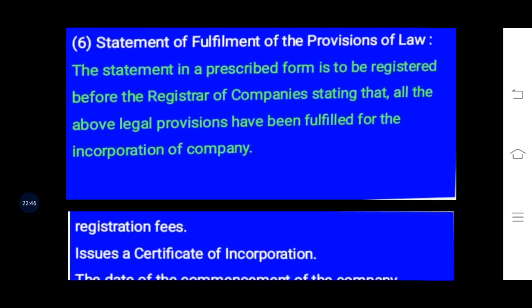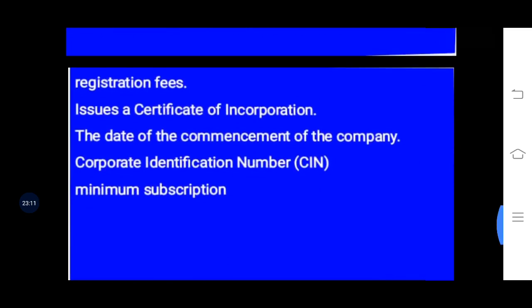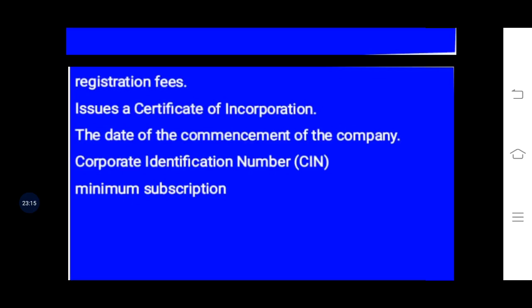And then the statement of fulfillment of all the provisions of law, that document they will have to submit to the registrar of companies. And if the registrar of companies finds all the information correct and according to the law, only then they will provide the certificate of incorporation to the company. For that, they will have to pay the registration fees, and the date which is mentioned in the certificate of incorporation will be the commencement date of the company.